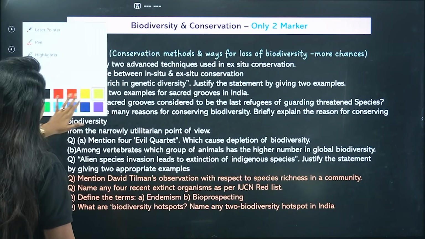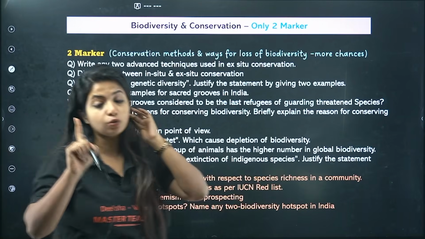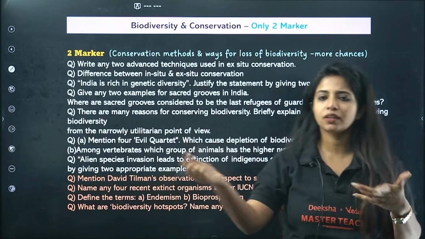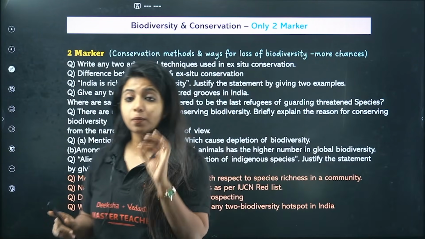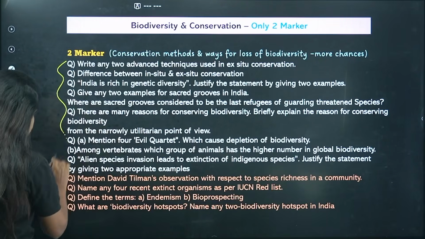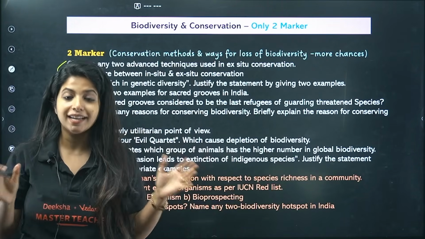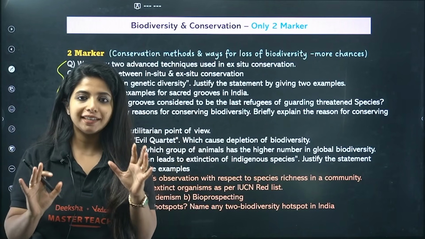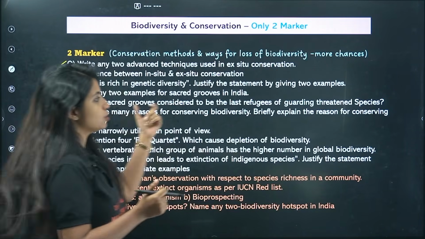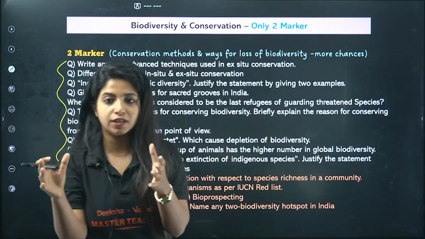Okay, so biodiversity and conservation only gives a 2 marker question. 1 2 marker, and then obviously the MCQs are there. Now the 2 marker, I have put these many questions. This is not for you to get scared and things like that. Listen to me carefully. Generally what is being done is that they've just put the topic, that is in situ conservation, ex situ conservation is important.